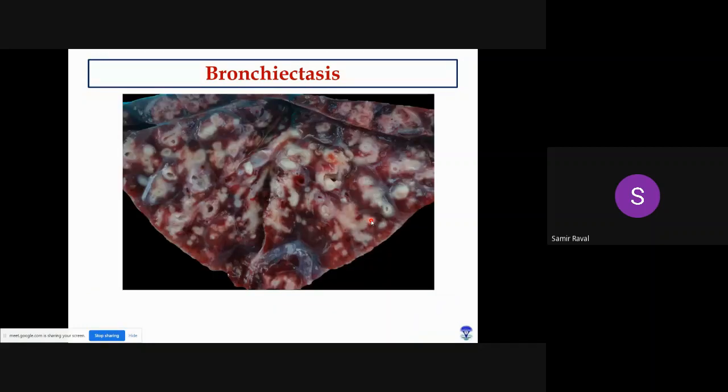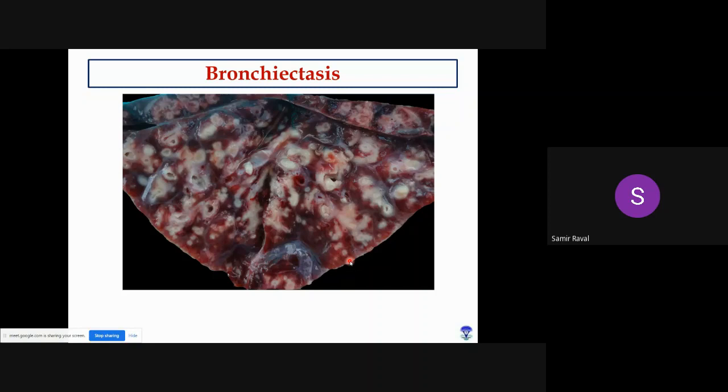Right? Here also you can see this is a cut section of a lung, and all these here, you can see these are the bronchi, and these bronchi are actually filled with exudate. All these white materials are actually exudate, right? So here what happened? Most of these bronchi are actually filled with exudate. So ultimately the depending part of the lung will show atelectasis. Okay. Then can you say the probable species?